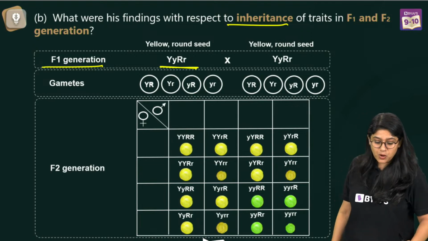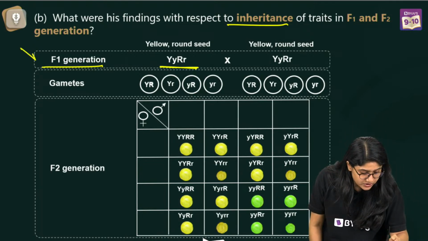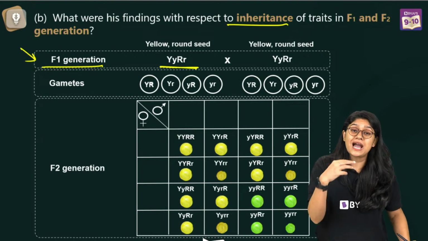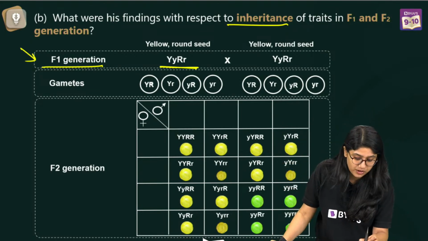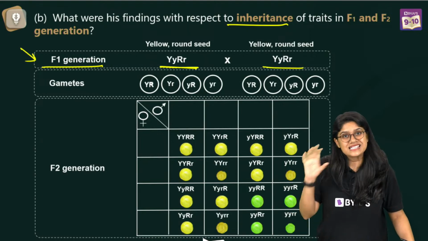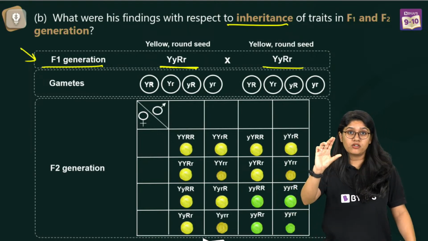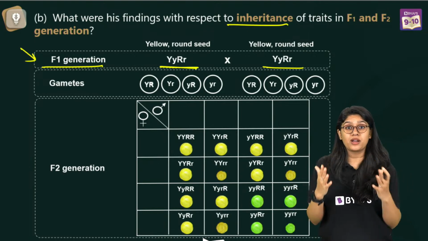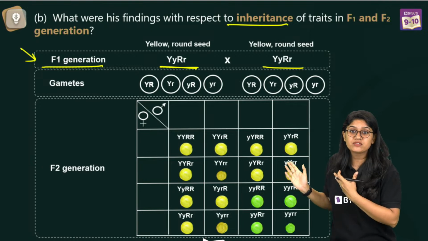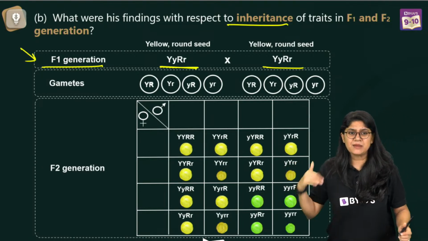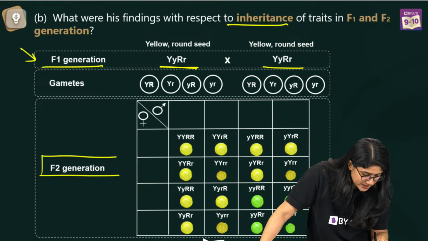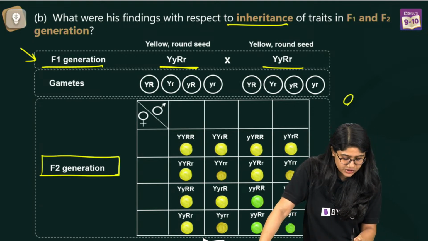9:3:3:1. So what will happen over here? In the F1 generation, we will do the selfing: capital Y, small y, capital R and small r crossed with the same, capital Y, small y, capital R and small r. After that, what will we have? We'll have this as a result. Yes, I'm sure all of you have seen this. And once the cross is done, we will be able to see the ratio.